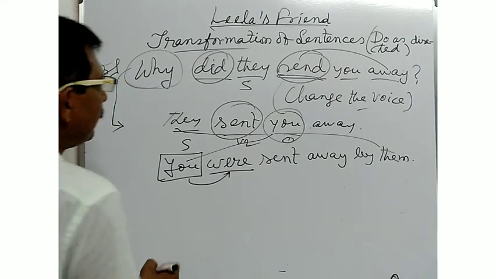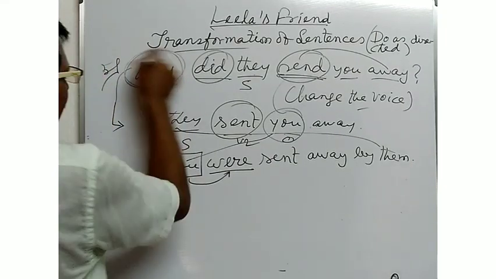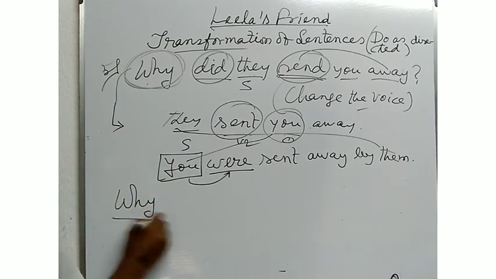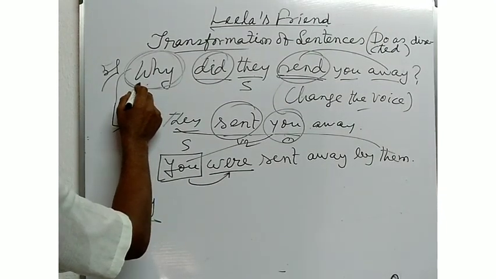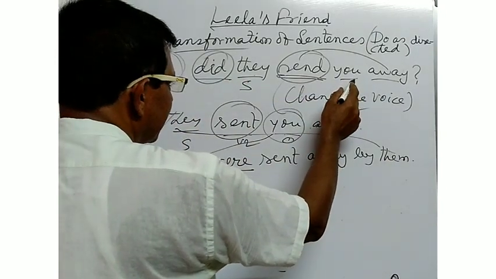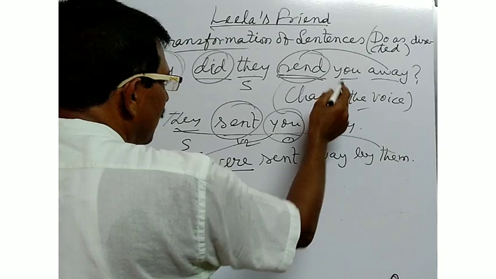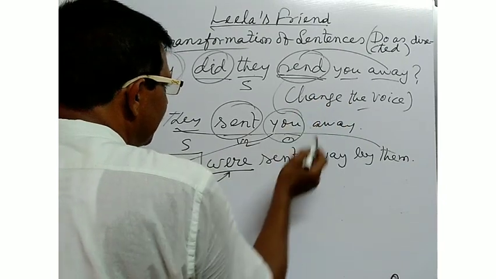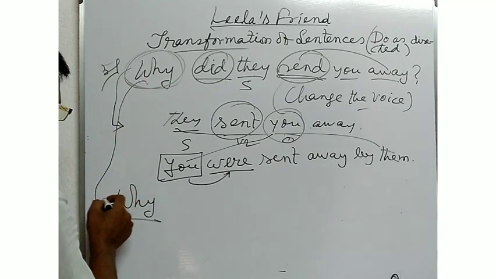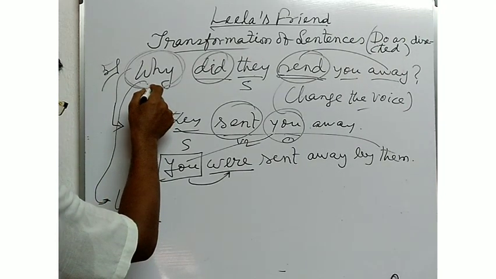But you will have to use the WH word, because the sentence, why did they send you away, is the sentence which has to be converted into the passive structure. So you will have to use the passive structure with the WH word at the beginning.